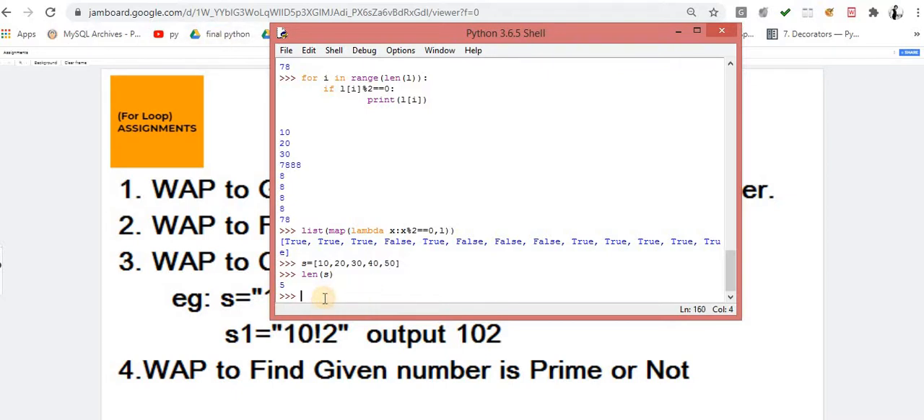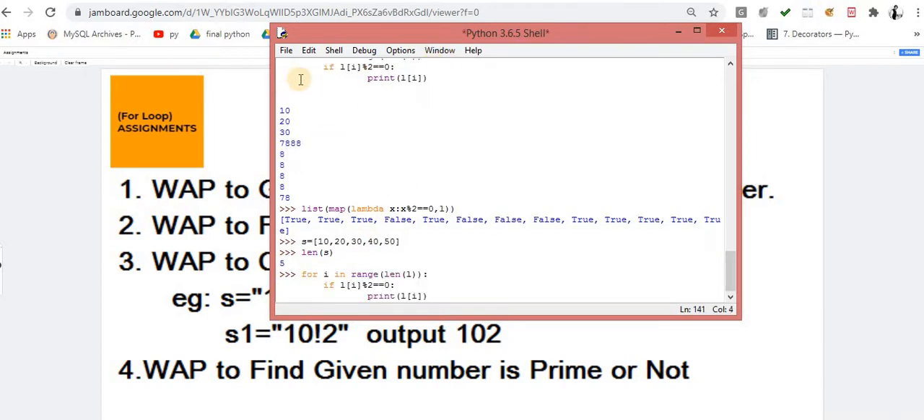This is fine. But this is why I was saying the len function gives the length. That's clear. But going back to the previous one, where you said for i in range of len of L, what exactly is happening over here? Understand this scenario: for i in range of len of L. What is the len of L? That is 5. That means this loop will be executed from 0 to 4, meaning index 0, index 1, index 2, index 3, index 4.